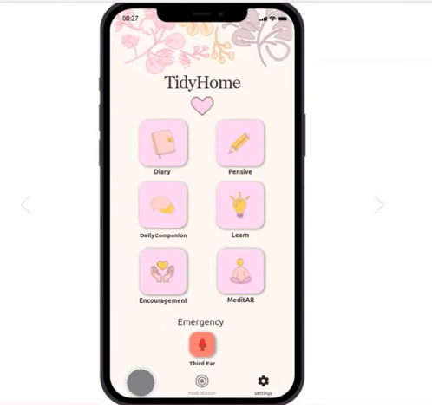I'm going to go back to the home screen, and yes, this is TidyHome. These are the features that we designed, and thank you so much for listening.